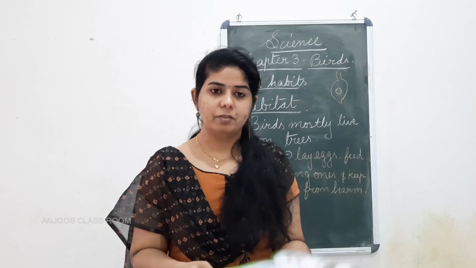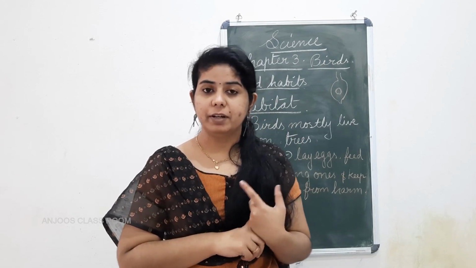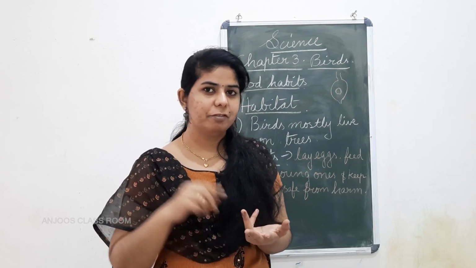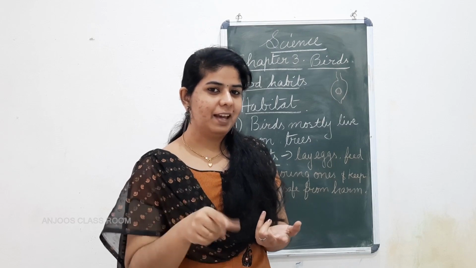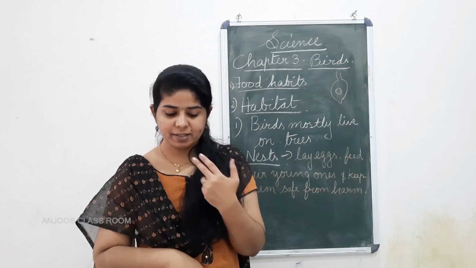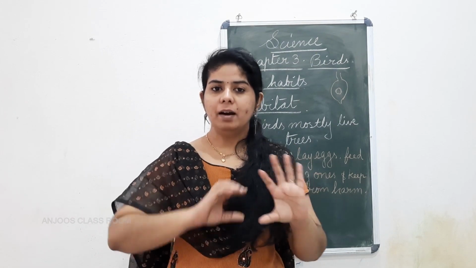So that much is from this chapter. So what all things have we seen? The different types of food, and a work was given to you. Remember it? If you don't remember it, rewind this and see what the work given was. Then the habitat of birds. Then communication among the birds. And the last part,